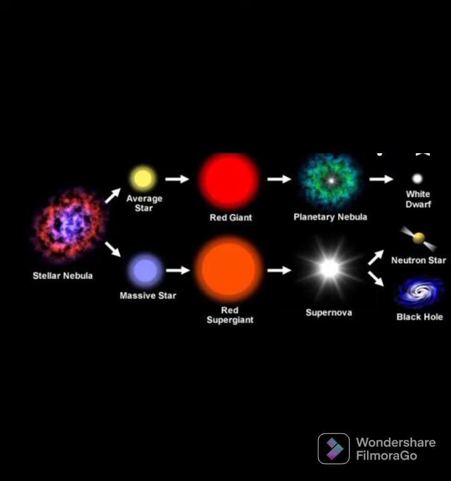The entire life cycle of a star can be summed up in the following stages. A stellar nebula is formed. A stellar nebula can give rise to an average star or a massive star. Both of these turn into a red giant, or a massive star might turn into a red supergiant. The red giant then turns into a planetary nebula, and the red supergiant turns into a supernova. The planetary nebula then turns into a white dwarf, and the supernova either turns into a neutron star or a black hole.